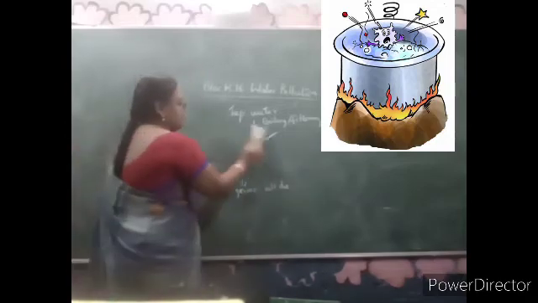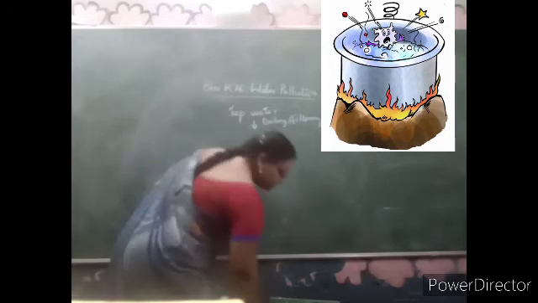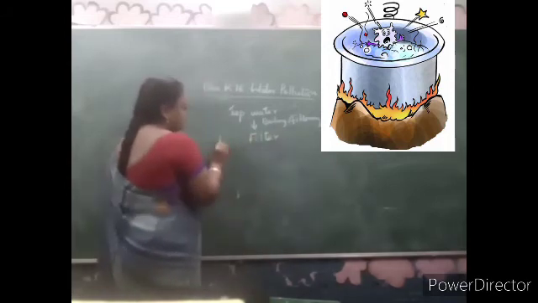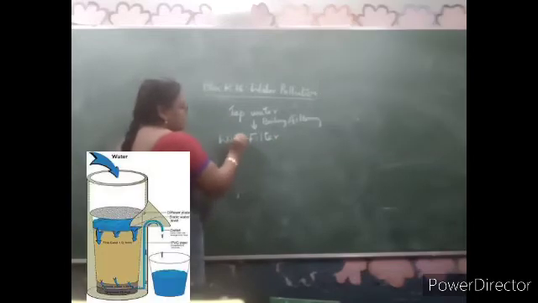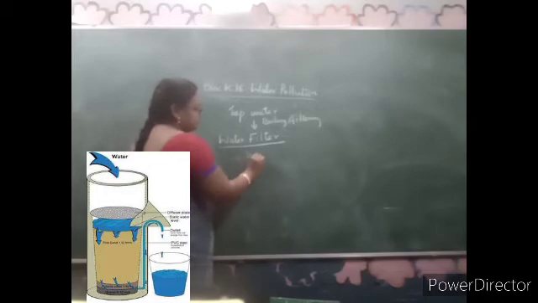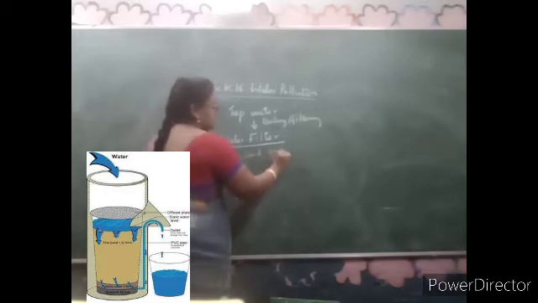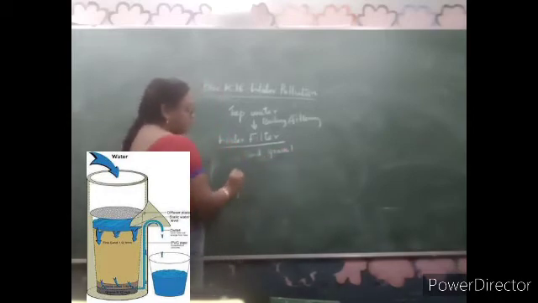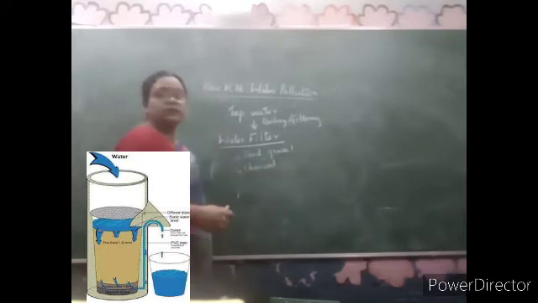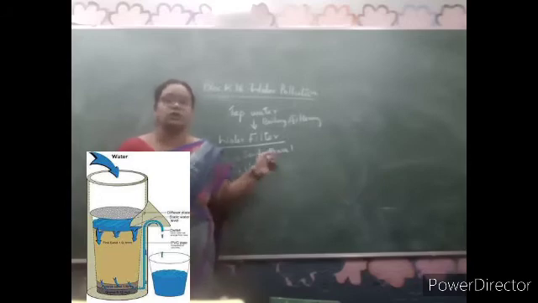In the case of filtering, different methods of filter are there. That is your water filter. Nowadays we all have a water filter at home. In that water filter there will be sand, gravel, and also charcoal, children. Once if any person comes to clean your water filter, you can see what all are there inside.